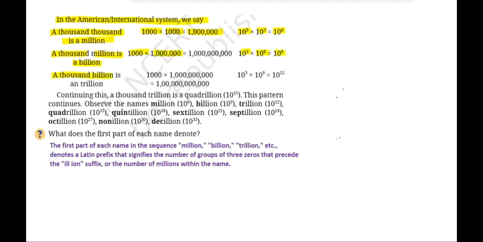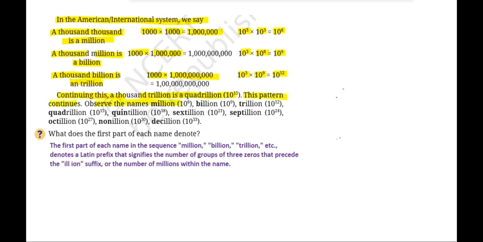Then 1,000 billion is a trillion. So 10 to the power of 3 times 10 to the power of 9 equals 10 to the power of 12. Again continuing this, 1,000 trillion is a quadrillion. This pattern continues.